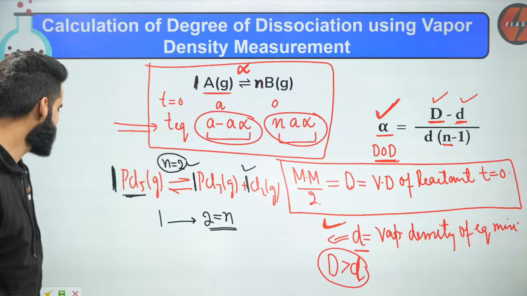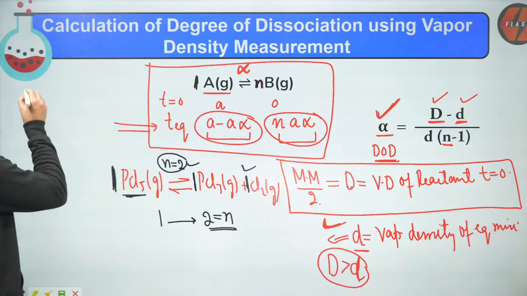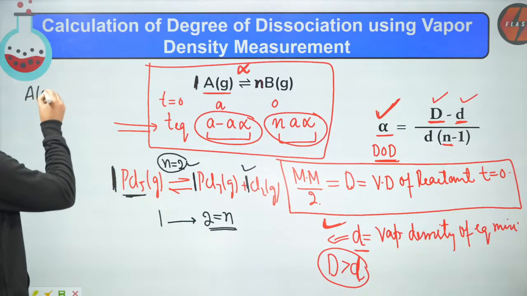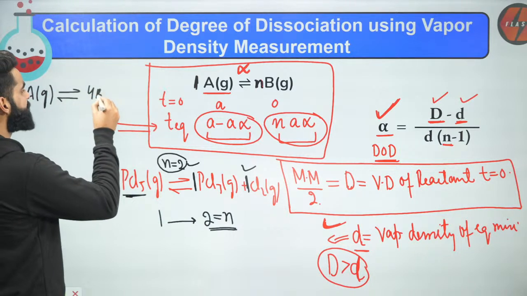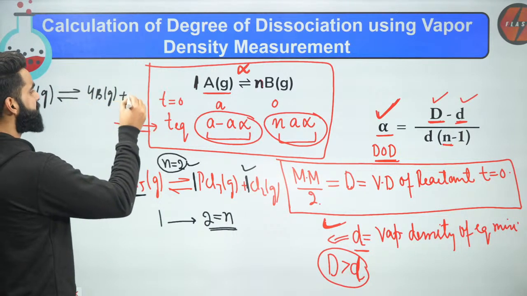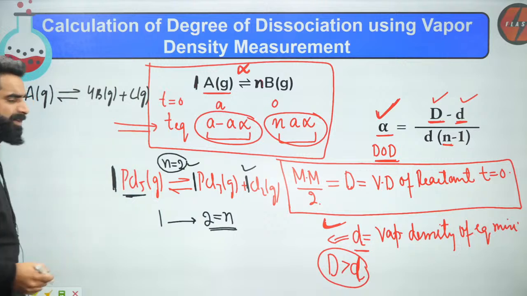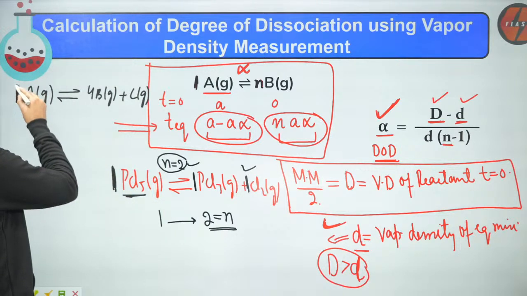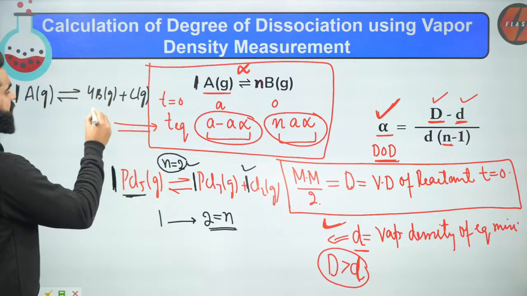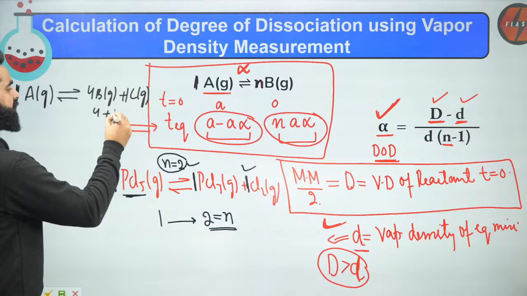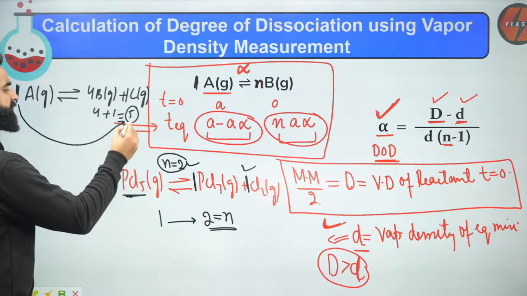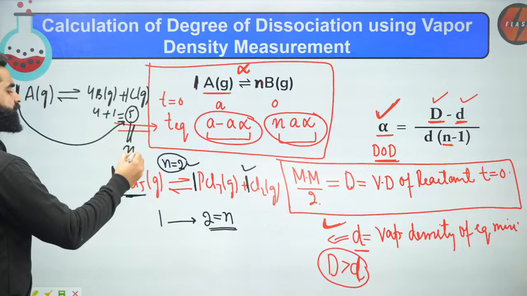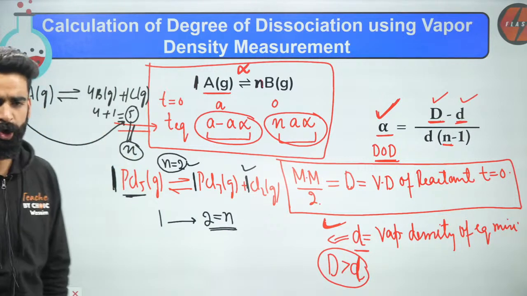Let's take one general reaction so that you can understand it properly. Let's say I've got a reaction as A gas in equilibrium with 4 times B gas plus C gas. This is the reaction which is at equilibrium. From 1 mole of A, how many moles of products am I getting? 4 plus 1, that is 5 moles of products. From 1 mole I'm getting 5 moles, so the value of n over here is 5.